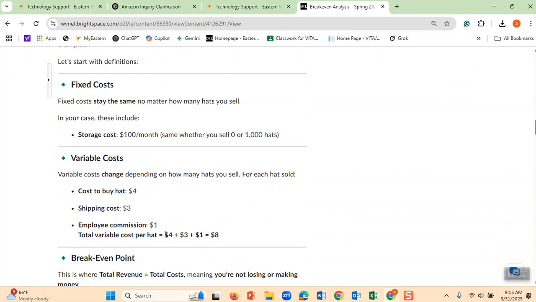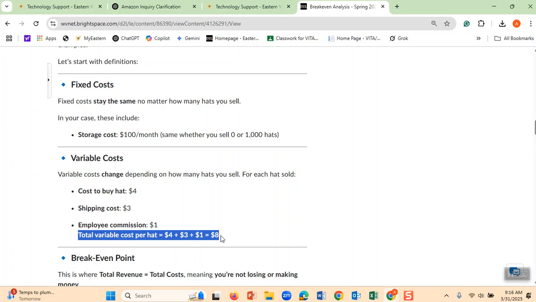Variable. Do you remember I said each hat is costing $4, $3 for the shipping, and $1 for another variable cost, commission? I said I am hiring an employee to sell hats for me. For every hat that employee sells for me, I give that employee $1. Therefore, the total variable cost I have is $8.